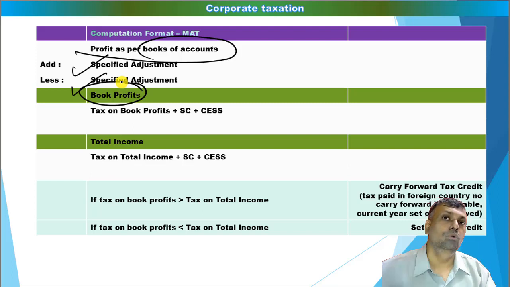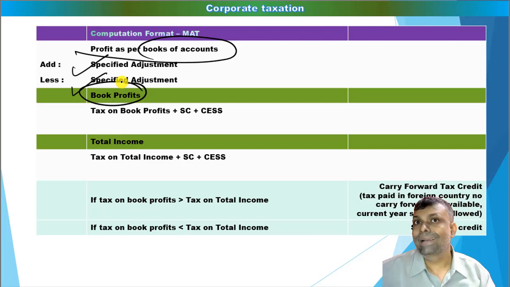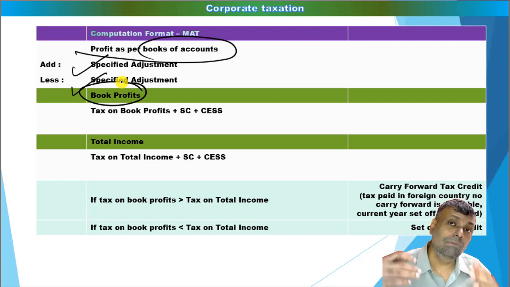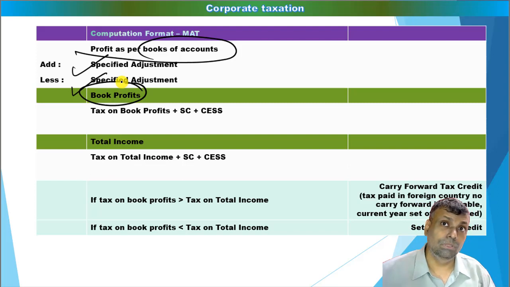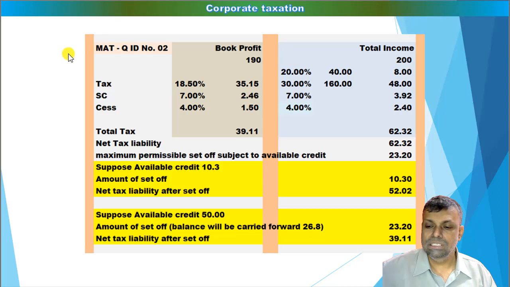The minimum amount of tax, I repeat, the minimum amount of tax is the MAT. In other words, if your normal tax liability is lesser than the MAT, for example, if normal tax liability is 10 rupees, but your MAT tax liability comes to 25 rupees, then MAT is the minimum figure, 25, which you have to pay. As per normal provisions it is 10, but as per the MAT you are supposed to pay 25, so the extra you are paying because of MAT is 15 rupees. That is your tax credit to be carried forward to the subsequent years and will be eligible for set off.